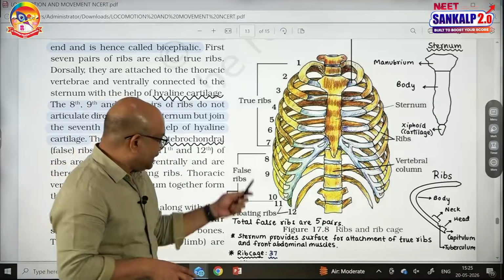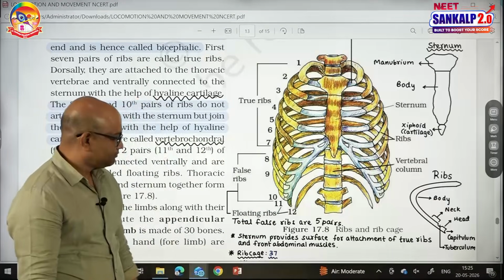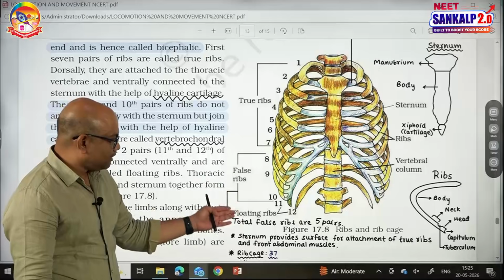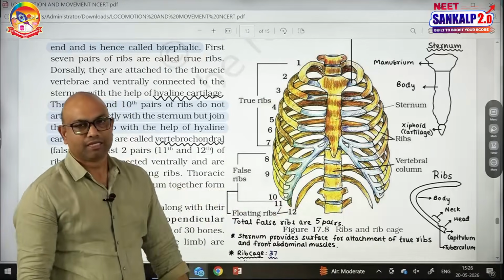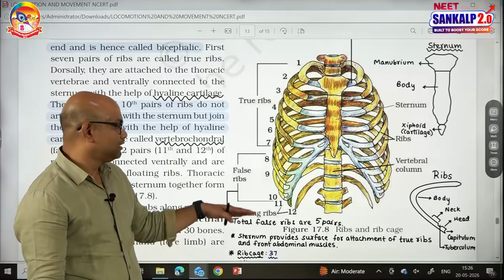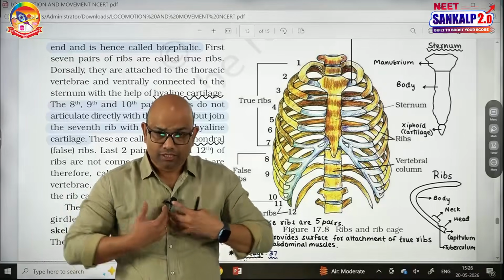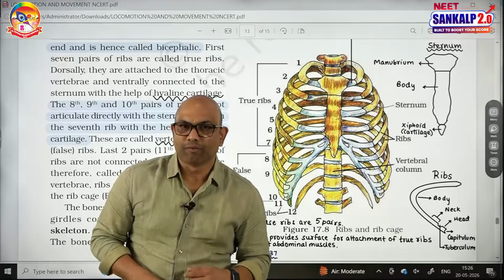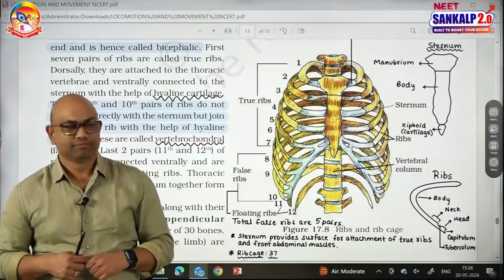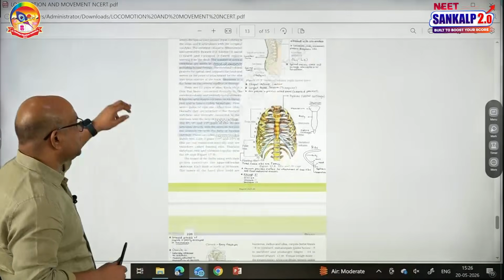Remember guys, 8, 9, 10 are false, 11 and 12 are also false. That does not mean the floating ribs are true ribs. Total number of false ribs are 5 pairs: vertebrochondral 3 pairs, floating ribs 2 pairs. This sternum, 12 pairs of ribs, and 12 thoracic vertebrae put together form the rib cage. So with this I have completed the axial skeleton.